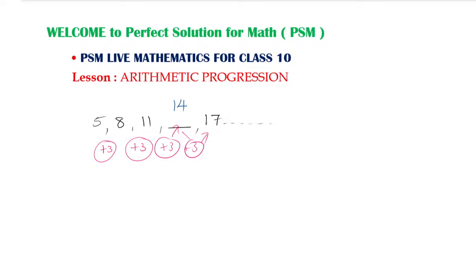Whether this question is in AP, yes, the whole sequence is in AP, because it has a common difference. This 3 that you have everywhere is called the D value. D value is 3. And what is the formula to find the D value? Quickly revise it, because some students have joined today. I want the answer from you only. D value can be found using a formula. What is that D formula?